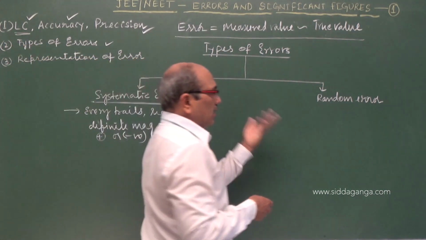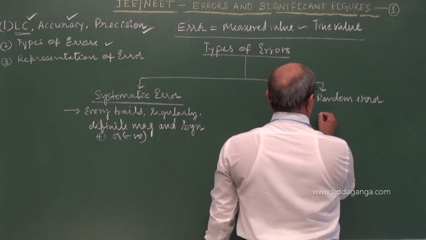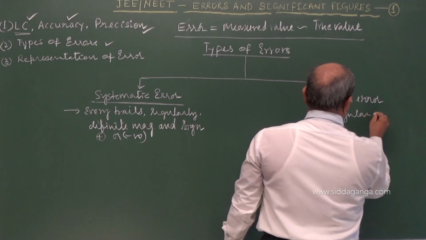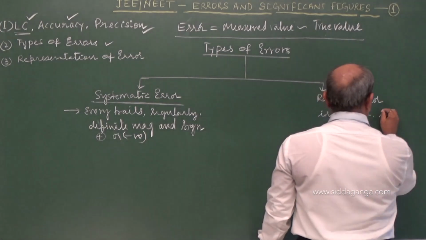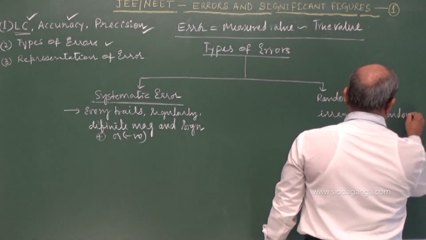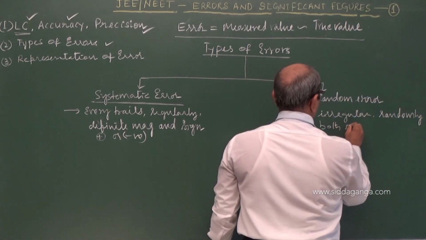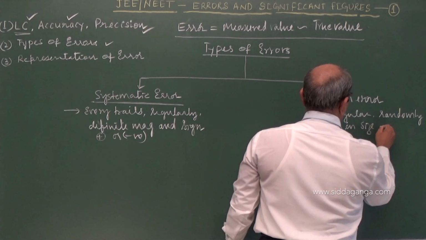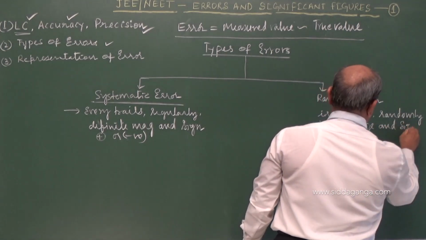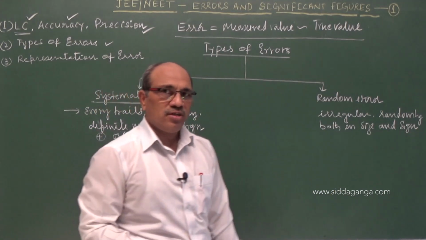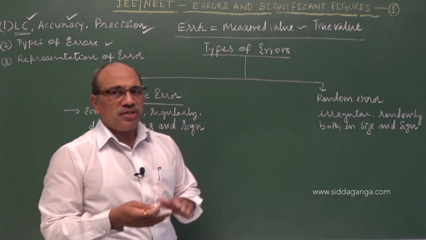The errors which appear randomly, irregularly, both in size and sign, are different. Both change, and there is no guarantee how much comes. One time it may be positive, another time negative.